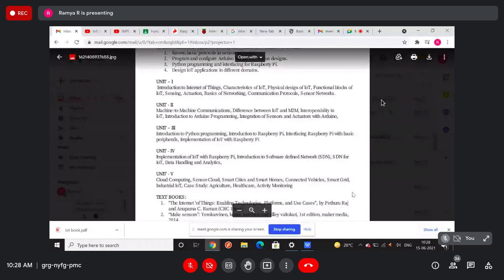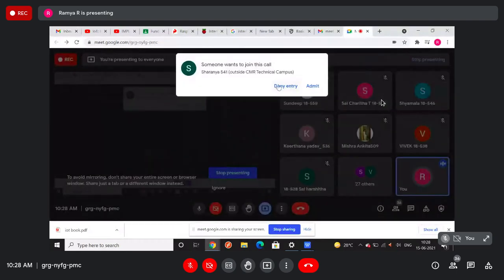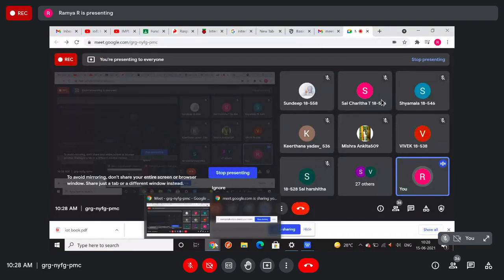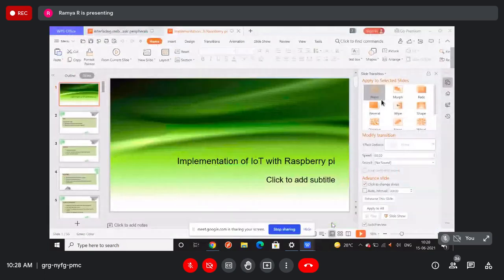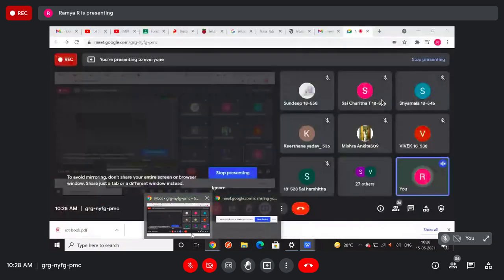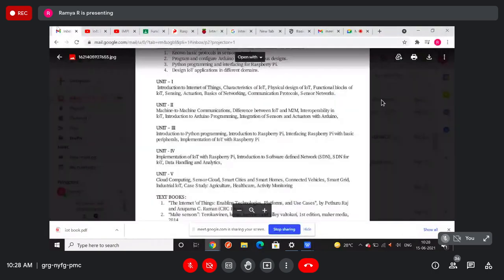So this is a big topic we are discussing. It takes nearly 3 classes, so today we finish this complete topic. Before that, I just want to make you remember what we studied. Already we discussed Python. I told you that we are using Python for Raspberry Pi so that we can easily develop IoT applications, right?